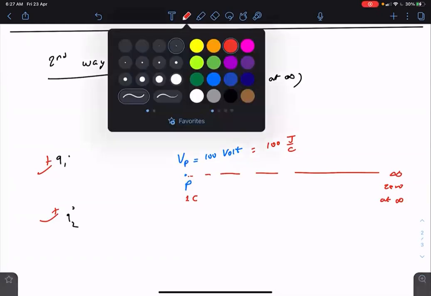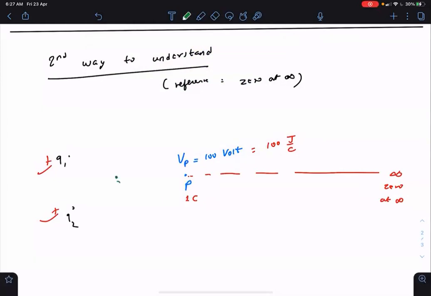But if we have point P, then we have, let's say, another point S. And at point S, the potential is 200 joule per coulomb, which means 200 volt. What does it mean? What is the potential at point S representing? Potential at point S is representing that if you place a 1 coulomb charge here, then it will be repelled to infinity.